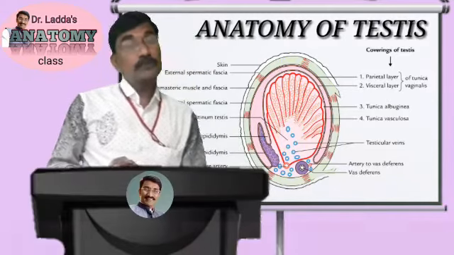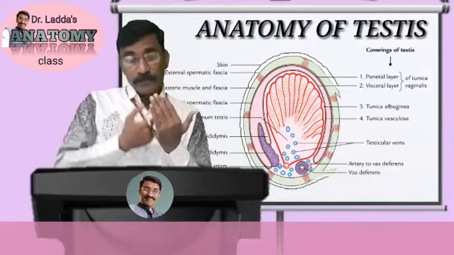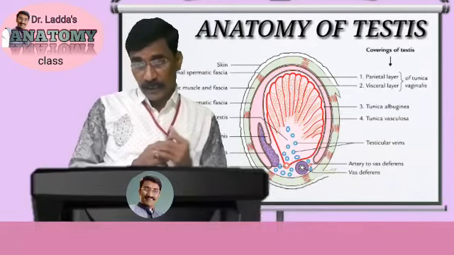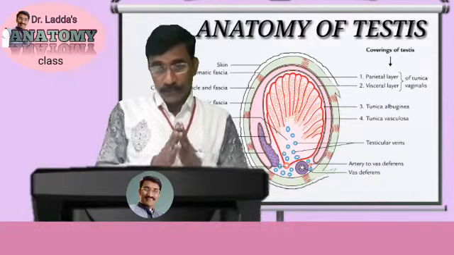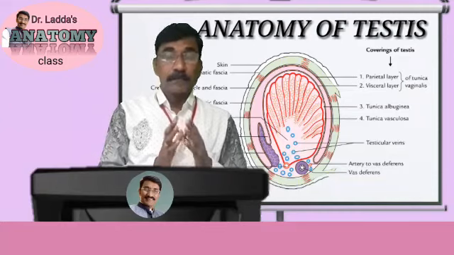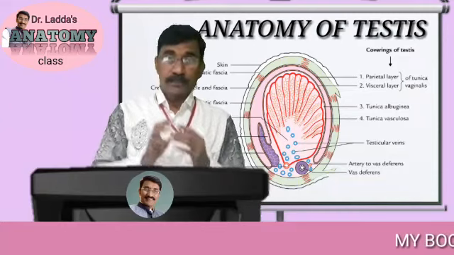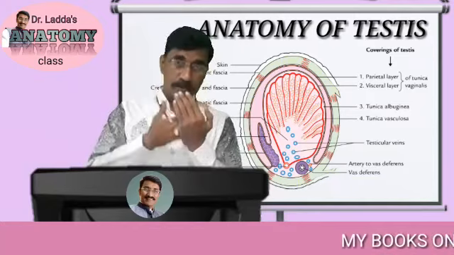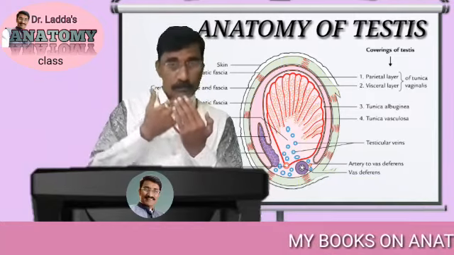The thickened posterior border of tunica albuginea forms an incomplete vertical septum called the mediastinum of the testes. This is anterior, this is the posterior border.